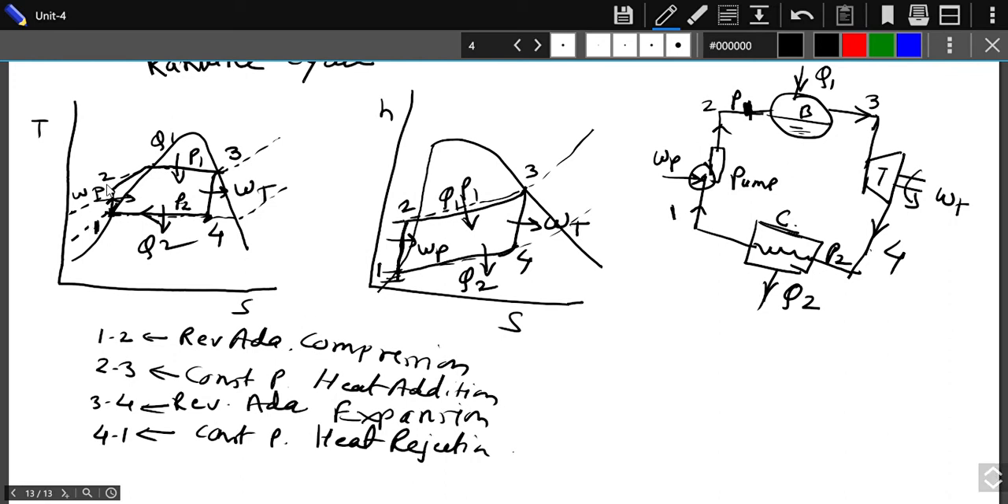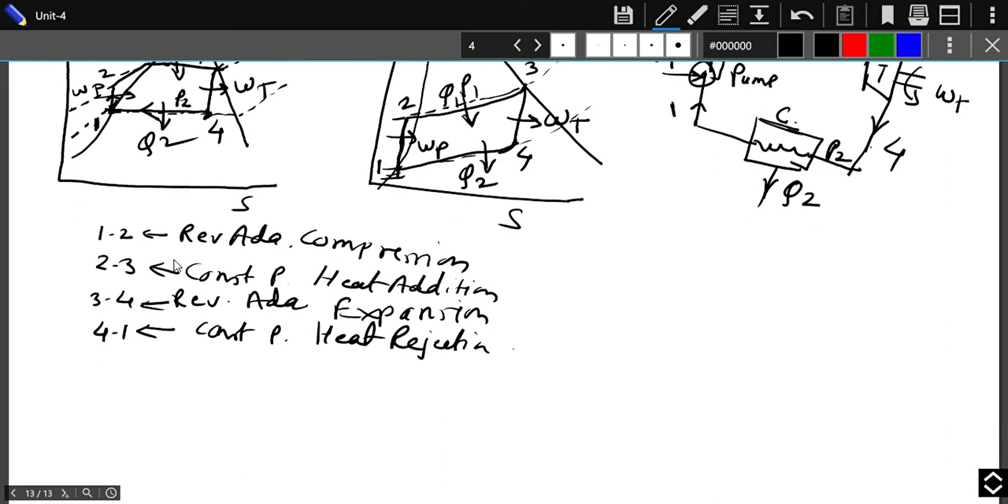So likewise, you have a Rankine cycle. 1 to 2 happens in the pump, 2 to 3 in the boiler, 3 to 4 in the turbine, and 4 to 1 in the condenser. 1 to 2 is a reversible adiabatic process in which the pump work is added. 2 to 3 is constant pressure heat addition in the boiler. 3 to 4 is reversible adiabatic or isentropic, where you get the turbine work, and 4 to 1 is the heat rejection, again at constant pressure.